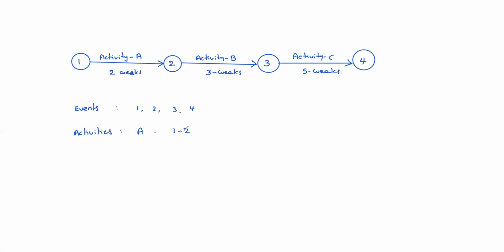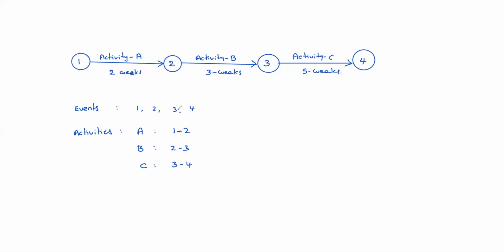So what does 1 to 2 mean? Starting event is 1, ending event is 2. So you can represent activities with the starting and ending events like this. 1 to 2 represents starting event 1, ending event 2. The joining of 1 2 is nothing but activity A. Similarly, activity B is 2 3, and activity C is 3 4. Okay, so like this, activities can be represented. So events 1 2 3 4.